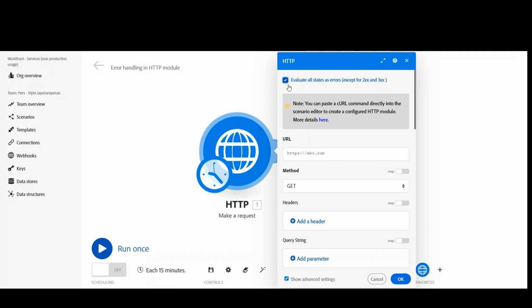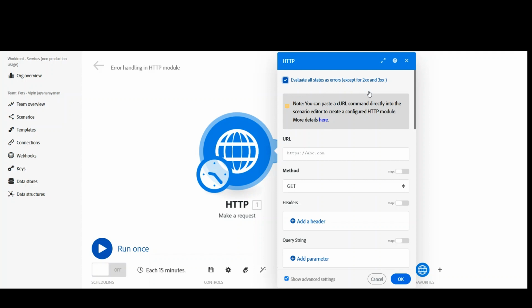Okay, so since I missed this checkbox, the errors were bypassed. Okay, and then obviously it failed in the next module, and then the scenario was stopped. So you need to make sure that you check this particular checkbox if you want to handle the errors.